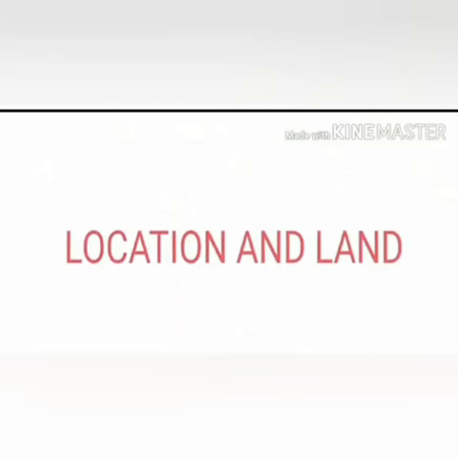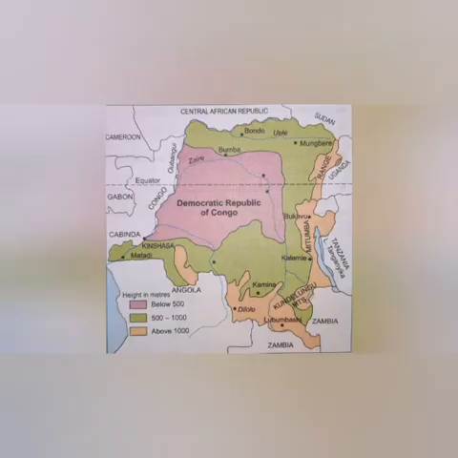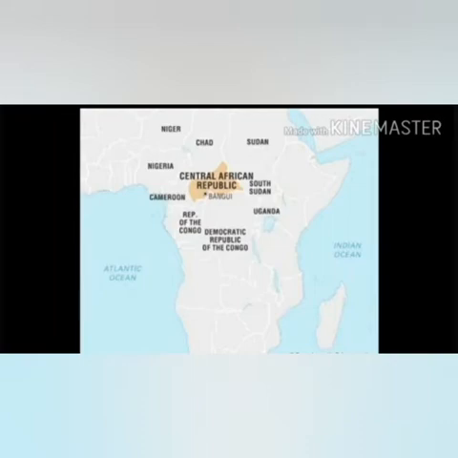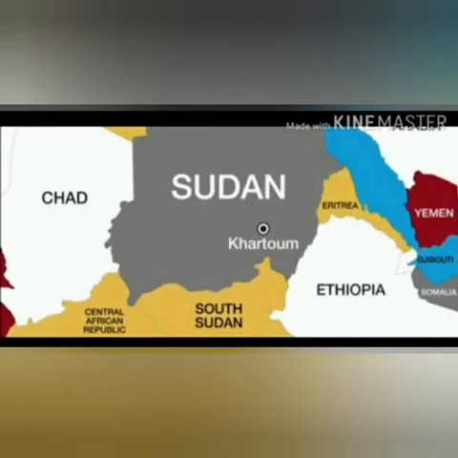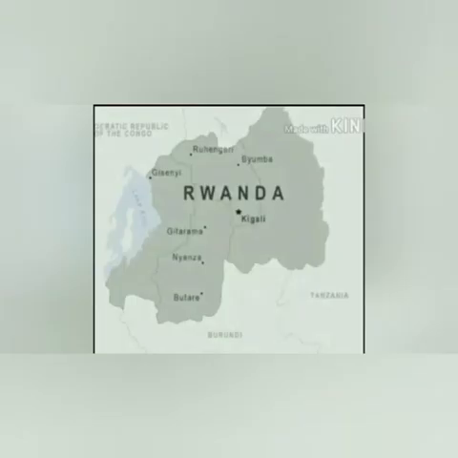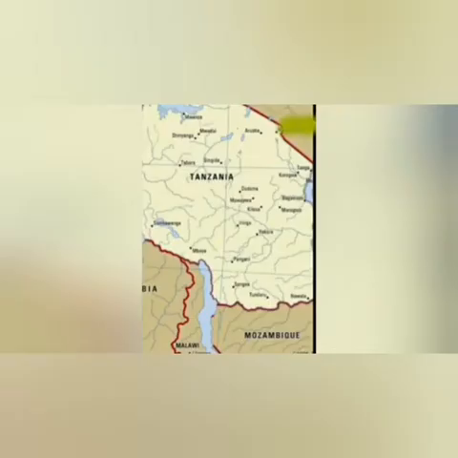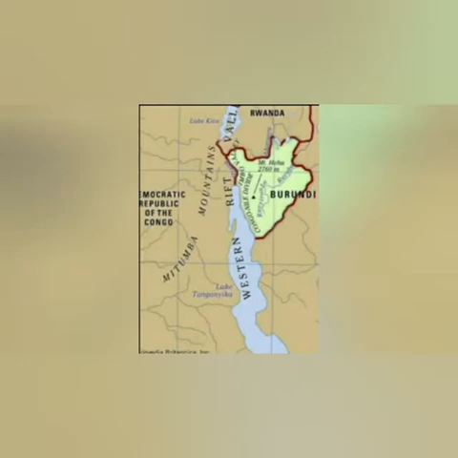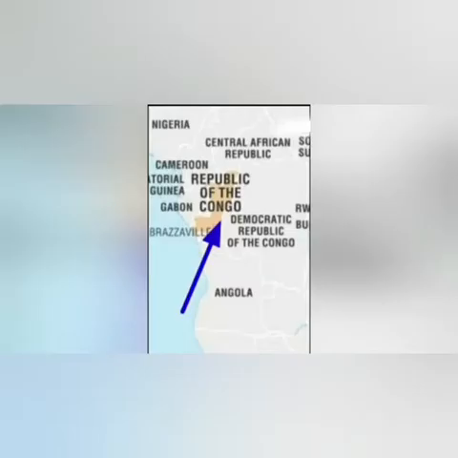Look at the map of the Democratic Republic of Congo. You will see that the equator runs through the north. It is surrounded by 9 countries, and the names of these countries are Central African Republic and Sudan in the north, Uganda, Rwanda, Tanzania and Burundi in the east, Congo in the west, Zambia and Angola in the south.